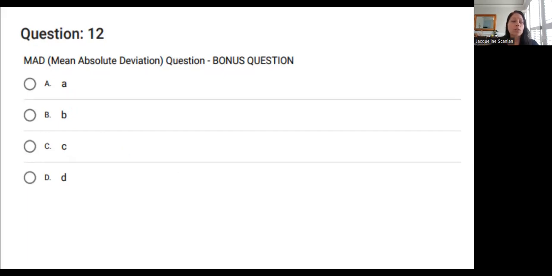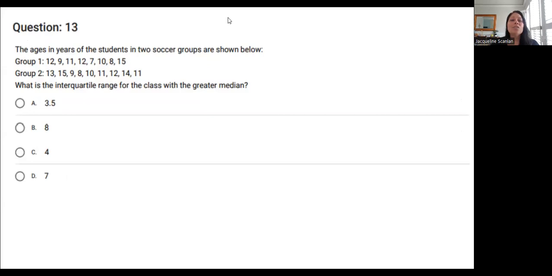All right, we're going to go on to question number 13. Question 13 says the ages in years of the students in 2 soccer groups are shown below. What is the interquartile range for the class with the greater median? We did this one in a quiz or a Kahoot earlier in the unit, so hopefully you remember it.